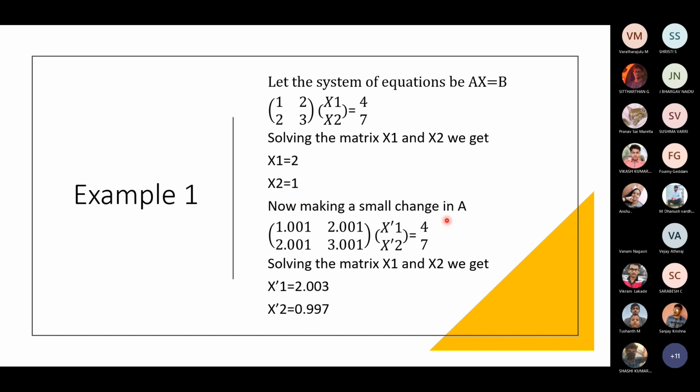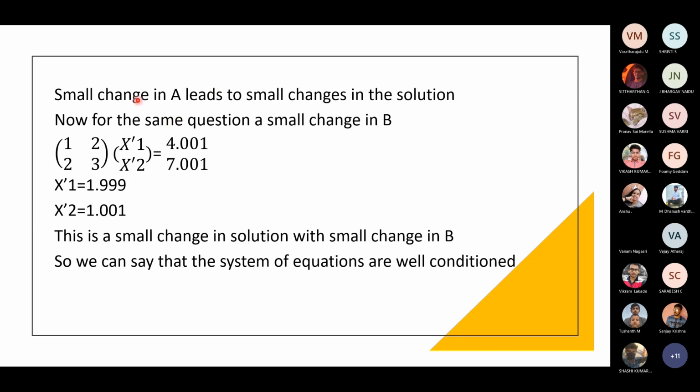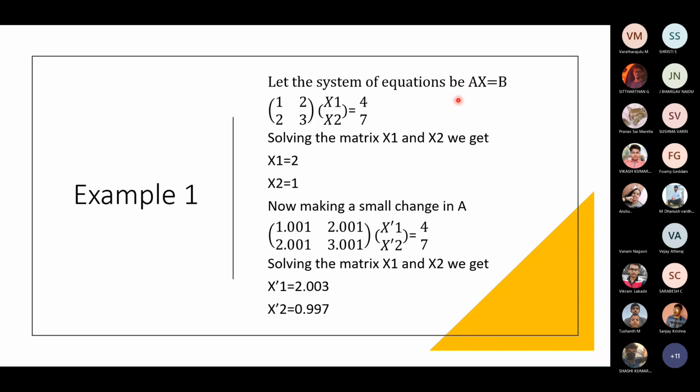So we'll make a small change in A. We'll add 0.01 to all the values of A, and let the solution vector be x-dash 1 and x-dash 2. After solving this, we'll get x1 is equal to 2.003 and x2 is equal to 0.997. So a small change in A leads to a small change in the solution.